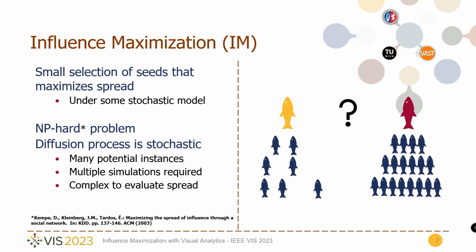Moreover, each diffusion process is stochastic. This means that for each process there are many potential instances, requiring multiple simulations in a Monte Carlo fashion, making, in turn, it more difficult to evaluate the spread of any seed set.